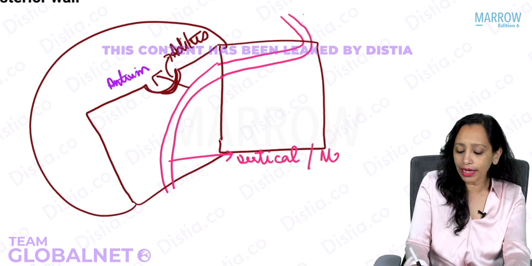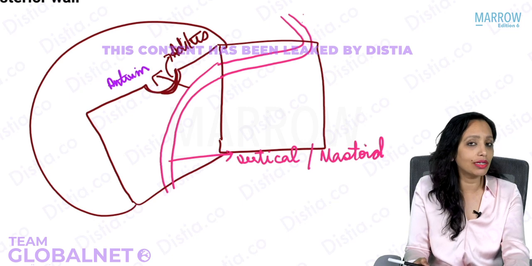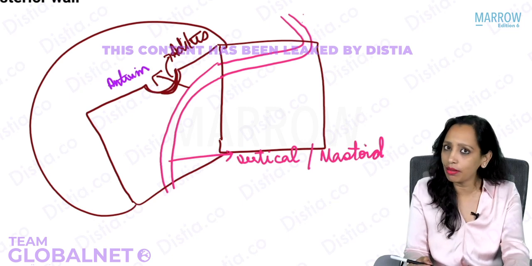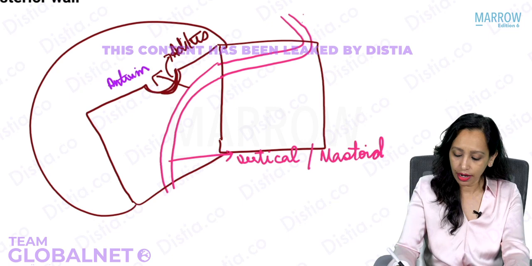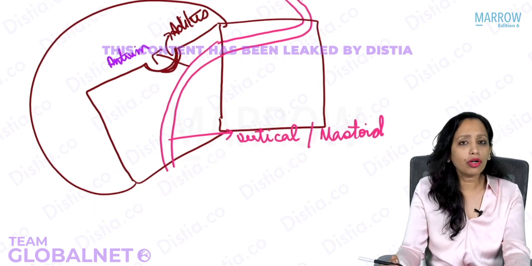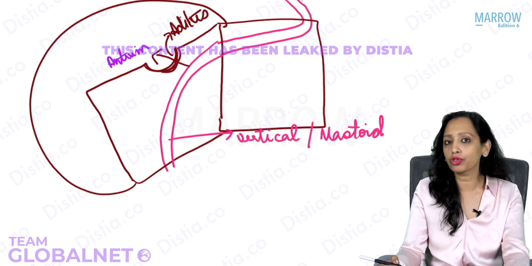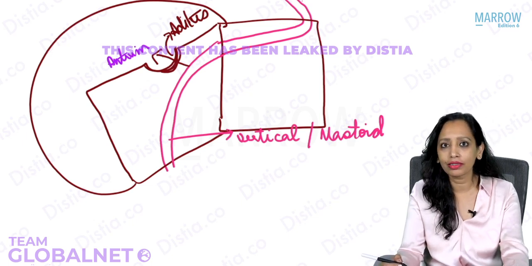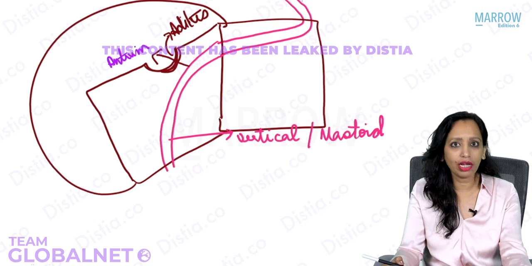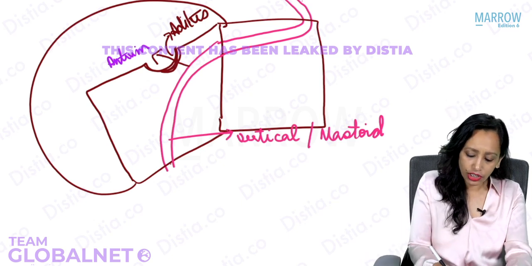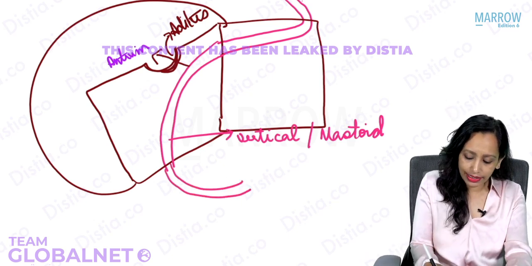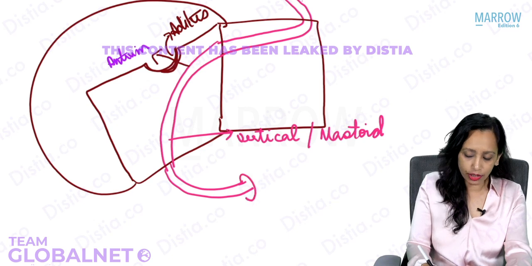It is also known as the mastoid segment. Why is it known as the mastoid segment? Because it is present on the common wall between the middle ear and the mastoid. Now, if I ask you which segment of the facial nerve will be injured most commonly during mastoid surgeries? The mastoid segment. Now, the facial nerve comes down and exits through the stylomastoid foramen.